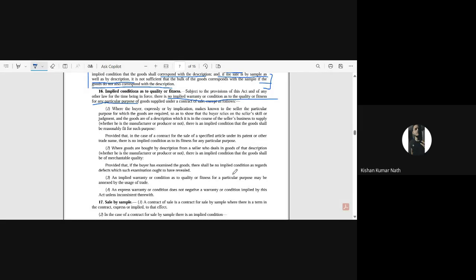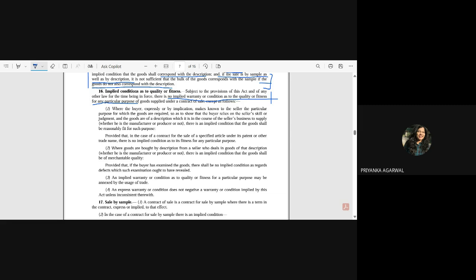Ma'am, I think it's the buyer's. The buyer should be cautious about the quality and the fitness of the goods. Yeah, very close. So from this statement, your caveat emptor concept comes in. Okay, buyer beware.